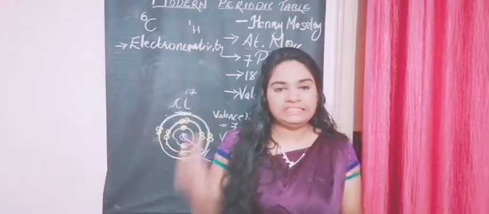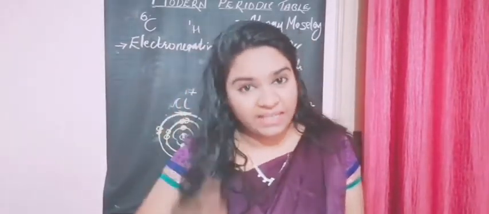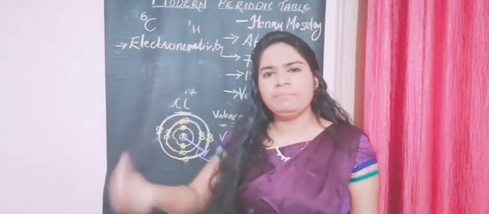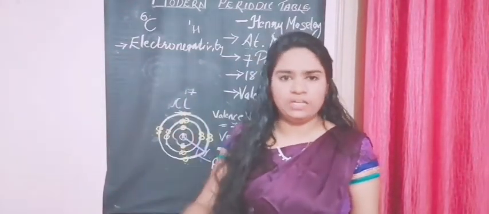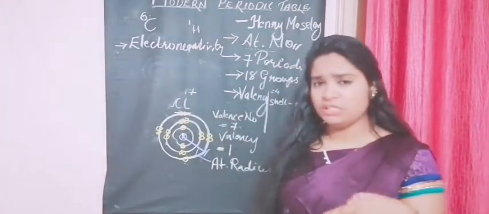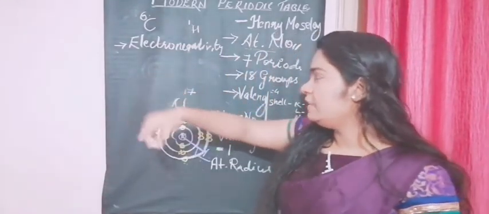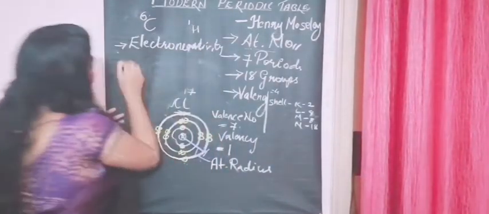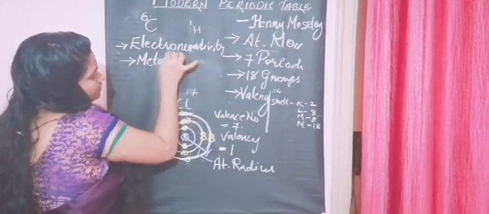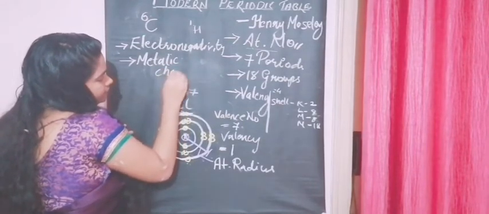Next, now let's get into the new property, that's our metallic character. For each element, it may be a metal, non-metal or metalloid. There are three types, right? Metal, non-metal, metalloids. You may have heard, or we'll learn it in detail further. So first, let's see what our property is now. It's our metallic character.